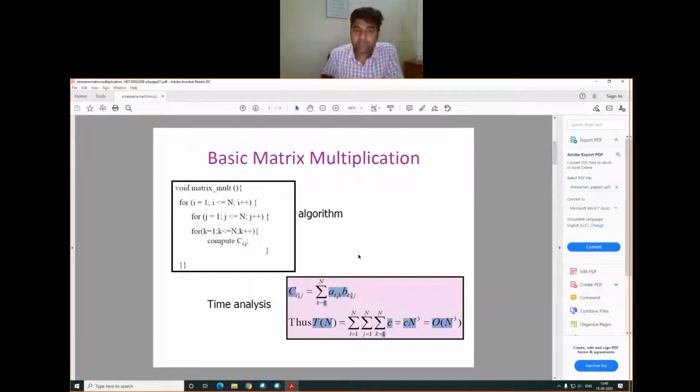Okay, so this one is the basic matrix multiplication operation, and the Strassen matrix multiplication operation improves the time complexity of the matrix multiplication operation basically. And how does it improve the time complexity? We'll see how they implemented it.